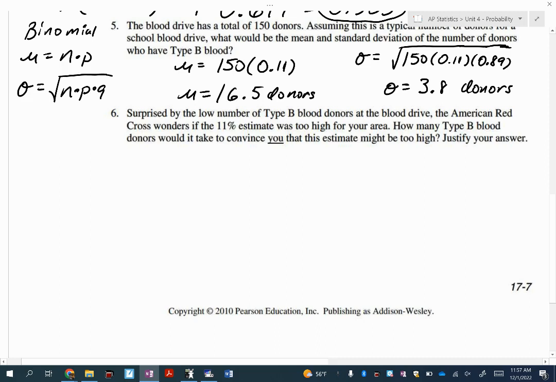All right, and this is asking you to go from the binomial model, which we've been working with for the last few questions, and move to the normal model. Okay, what do we have to check to make it okay to do that?